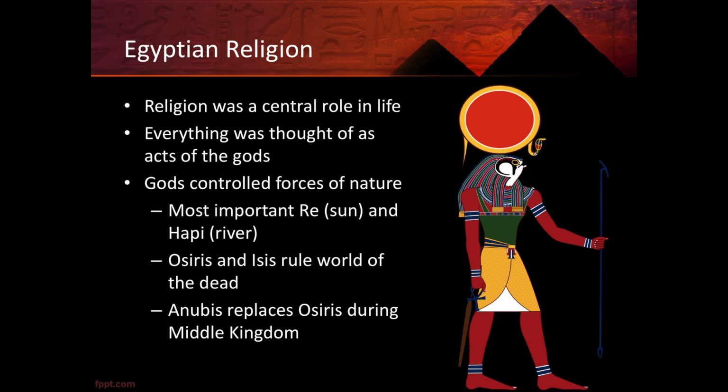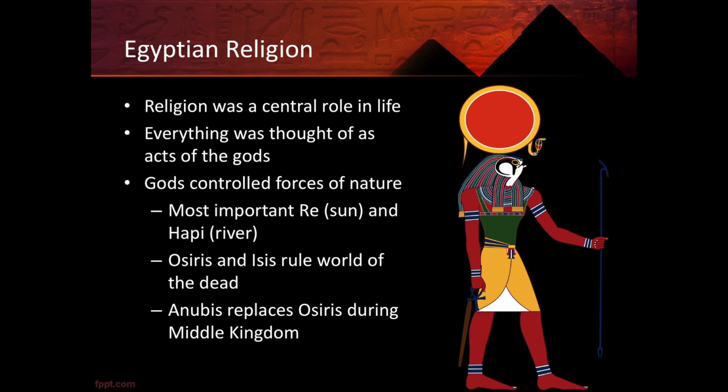Everything was thought of as an act of the gods, from the rivers flooding to the crop production. It was all controlled by the gods. The gods controlled forces of nature. And therefore, some of the most important gods were the gods that related to nature, such as Ra, the sun god, and Hapi, the river god, because the sun and the river were very important in producing the crops. Other important gods were Osiris and Isis, who ruled the world of the dead.